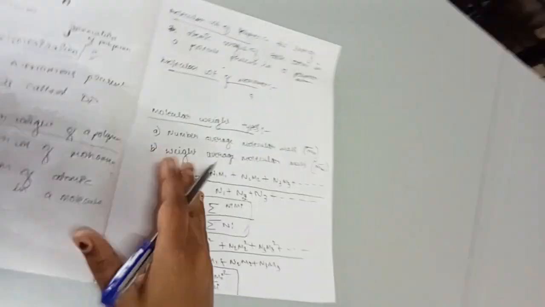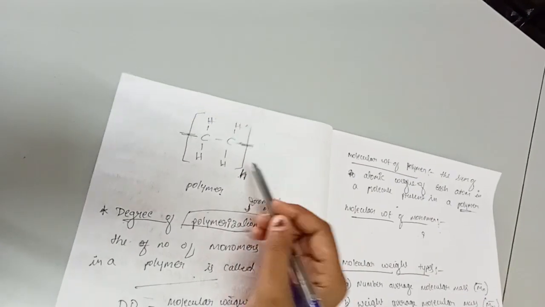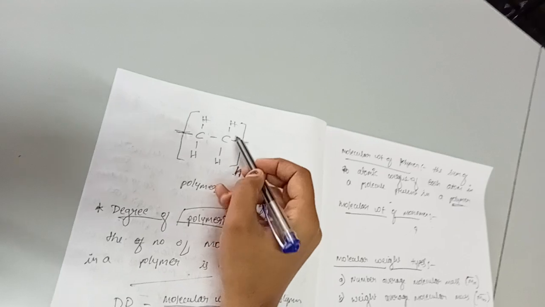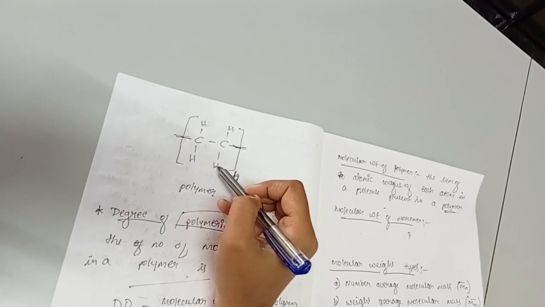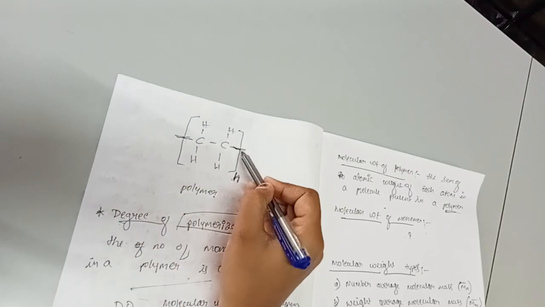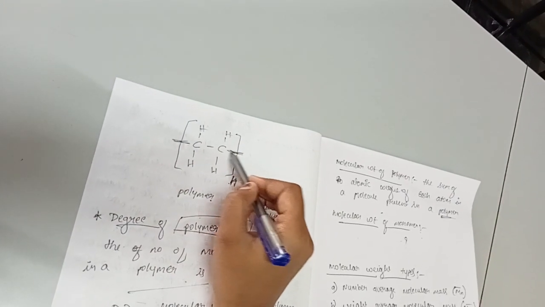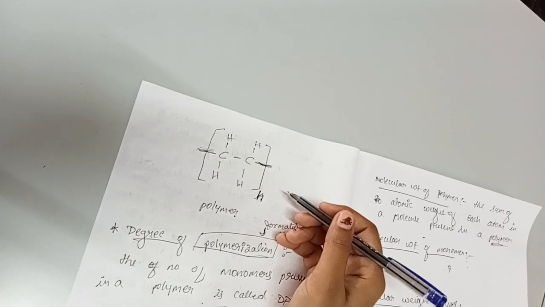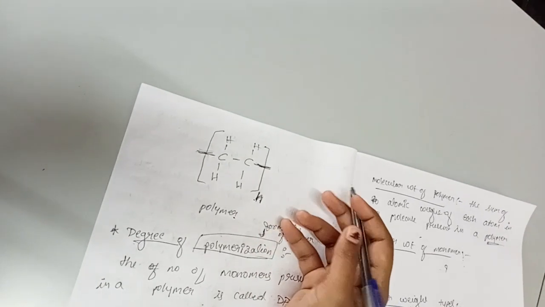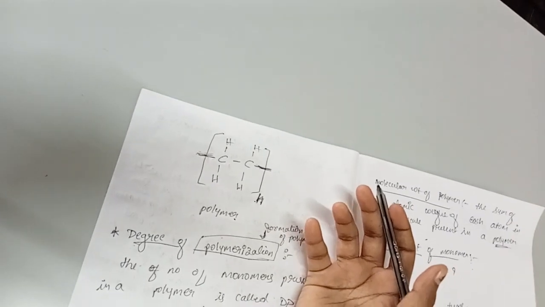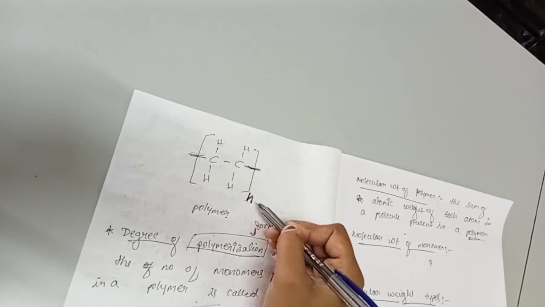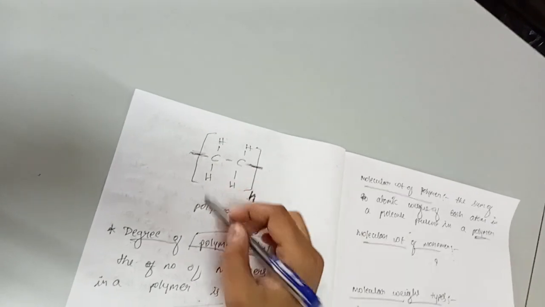So hence the structure of that polymer is considered as carbon which is having single bond, and these two carbon atoms are connected with two hydrogen atoms, and each carbon atom will be having one carbon bond. These bonds can combine with even more monomers for the formation of a long chain. So this long chain is considered as a number of monomers. So we can combine 10 monomers, we can combine 5 monomers, or we can combine 100 monomers. Hence N is considered. N means the number of monomers. Hence it is considered as a polymer, right?